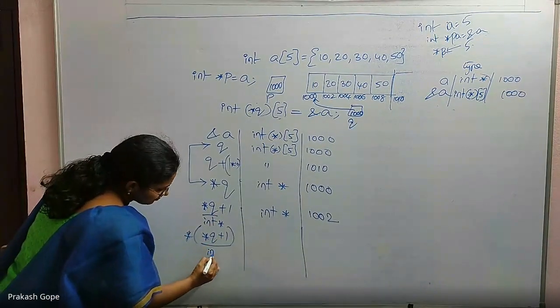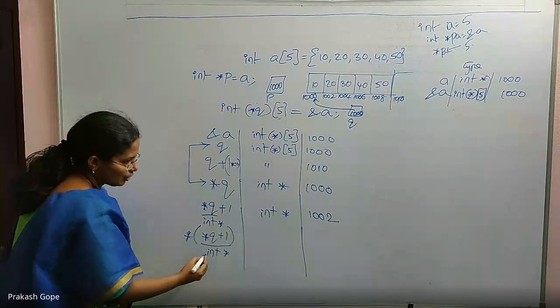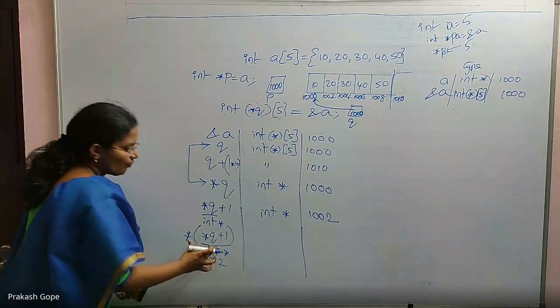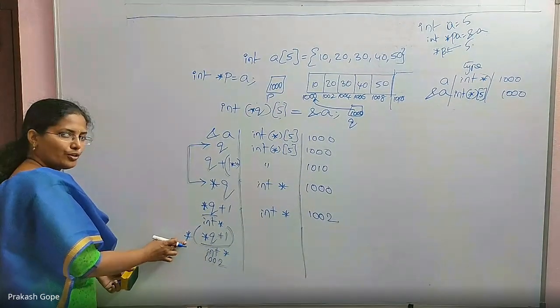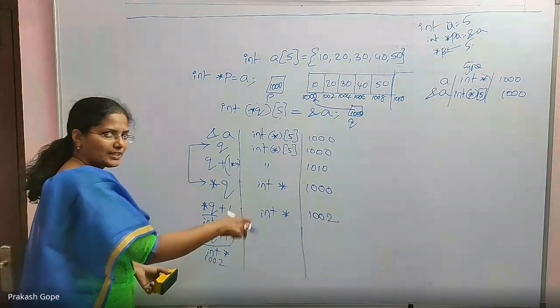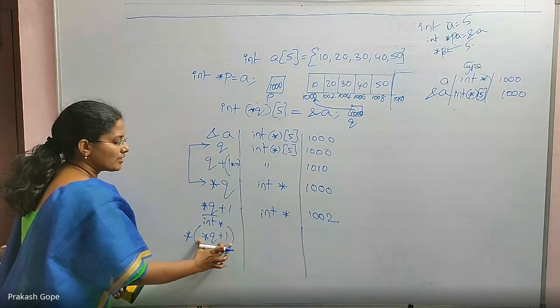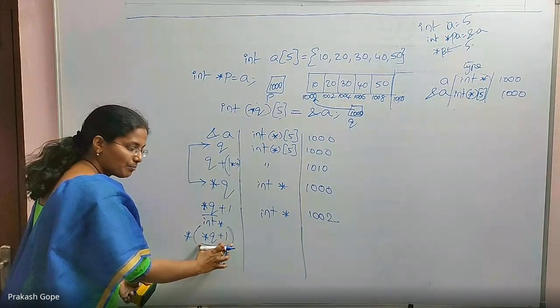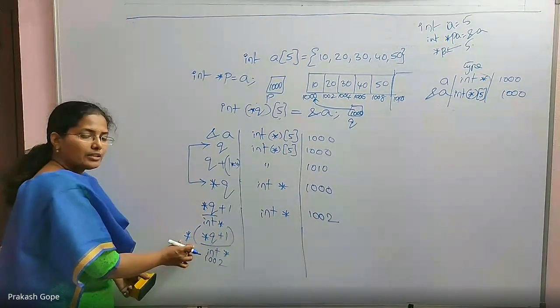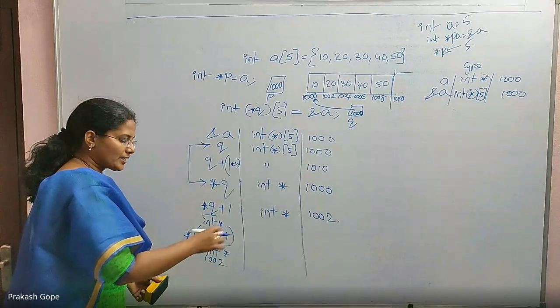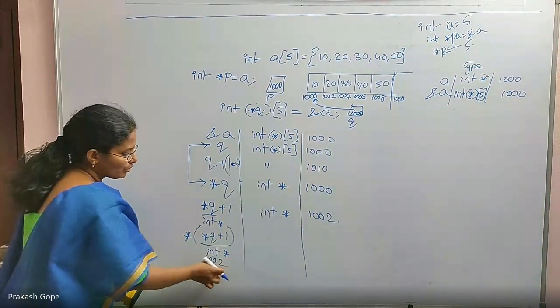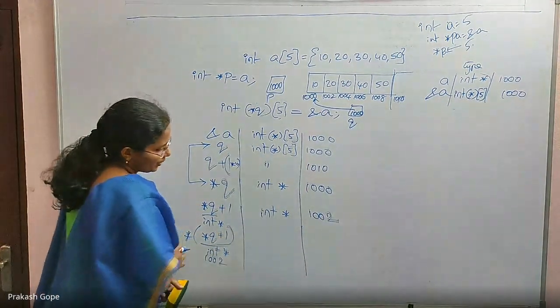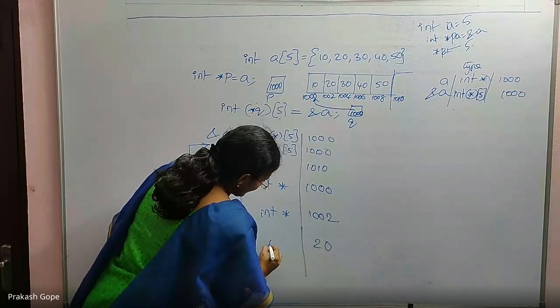This is int star, and that value is 1002. For an integer pointer, if I use dereferencing, it will give me its content. As long as this is a simple pointer type, that's when dereferencing will give me its content. So 1002's content is 20. The value is an integer.